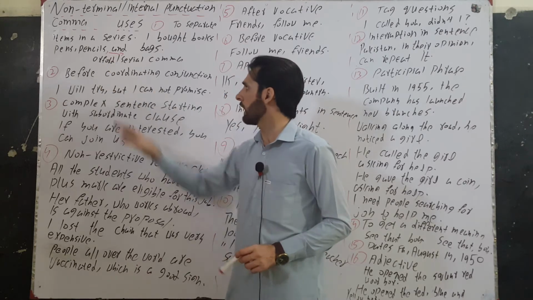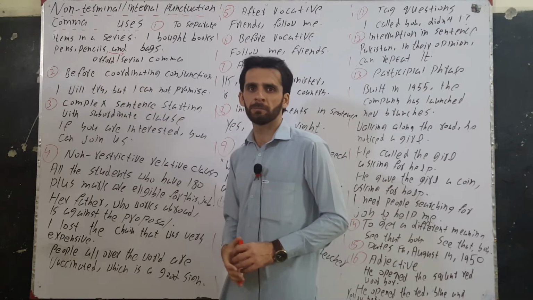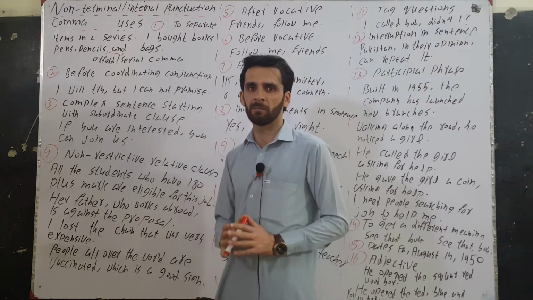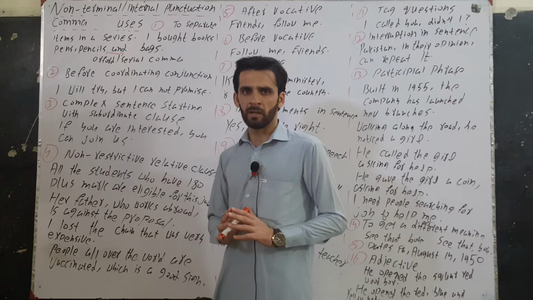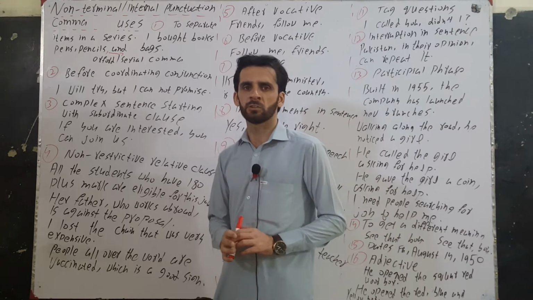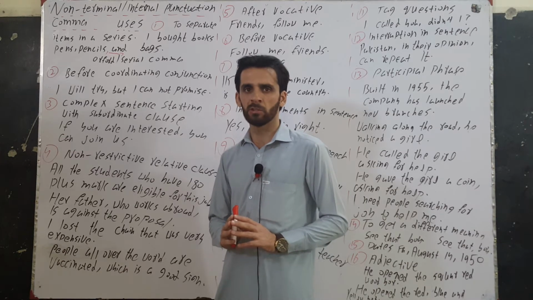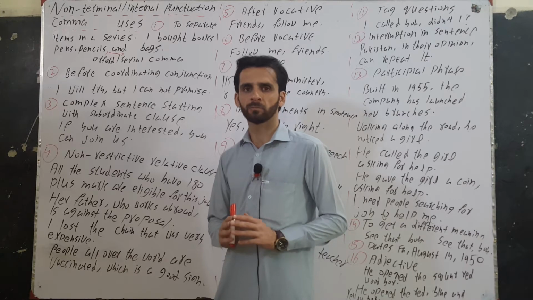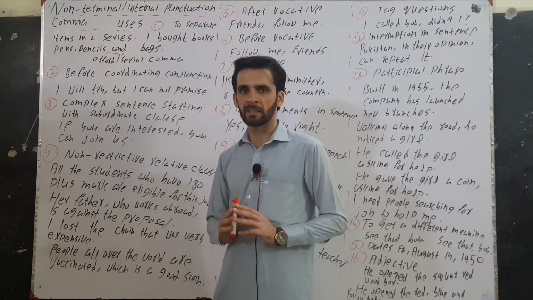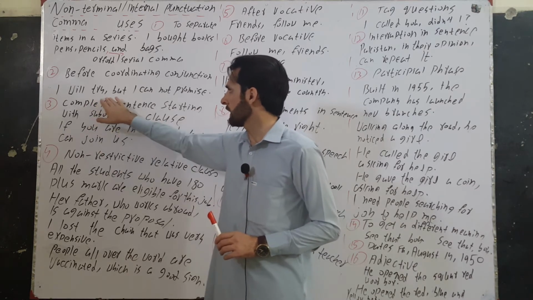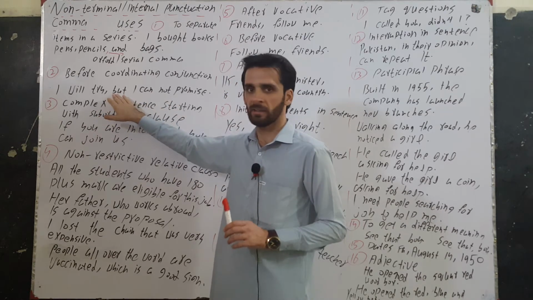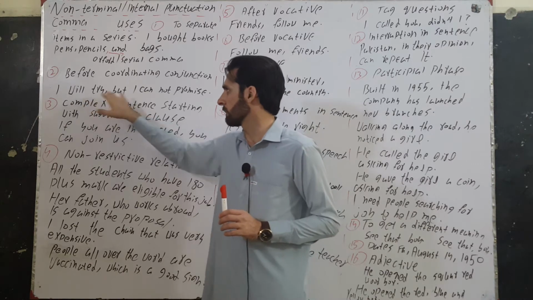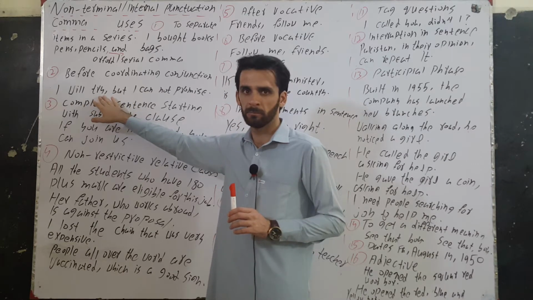The second use of comma is before coordinating conjunction in compound sentences. When a coordinating conjunction joins two independent clauses, we use comma before the coordinating conjunction. I will try, but I cannot promise. This is a coordinating conjunction and this has joined two independent clauses, therefore we have used comma before it.